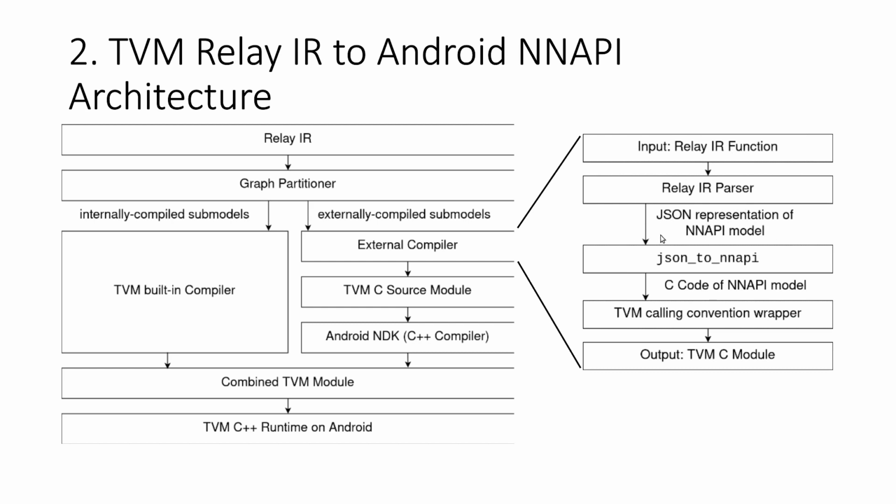The structure of this JSON representation is designed to closely mimic the structure of an NNAPI model, which means it can be easily lowered into a piece of C code that is the NNAPI model. And this C code can be wrapped by the TVM coding convention, which produces a TVM C source module.